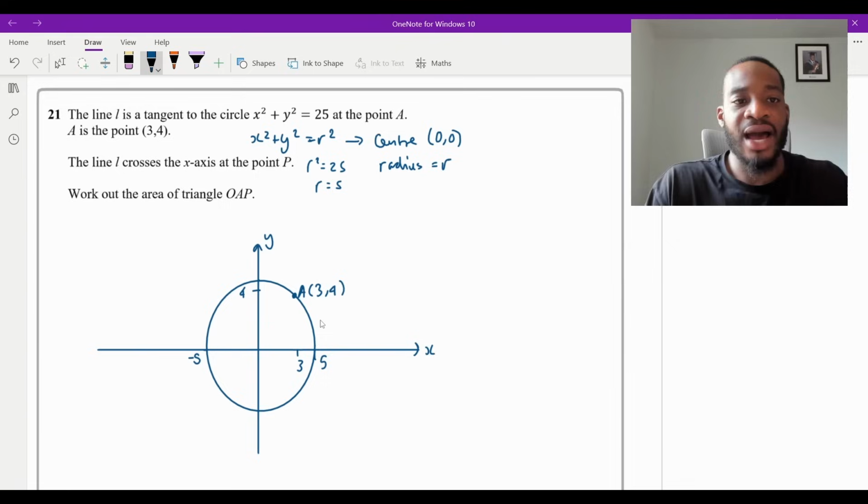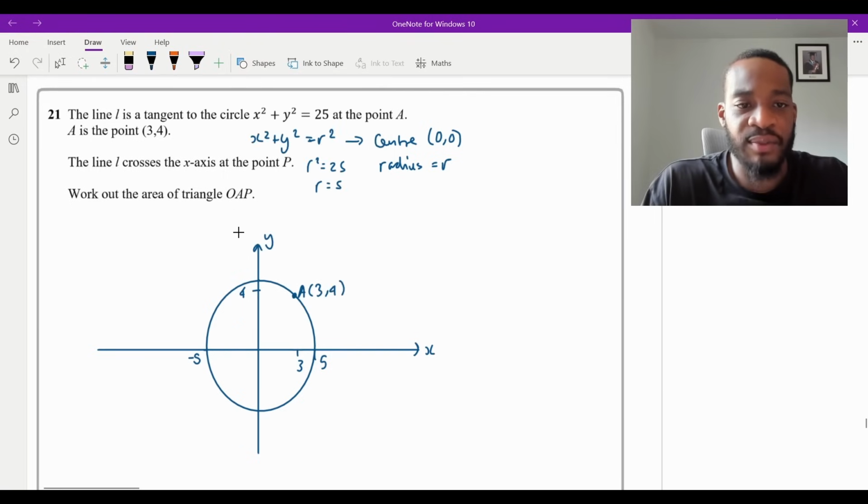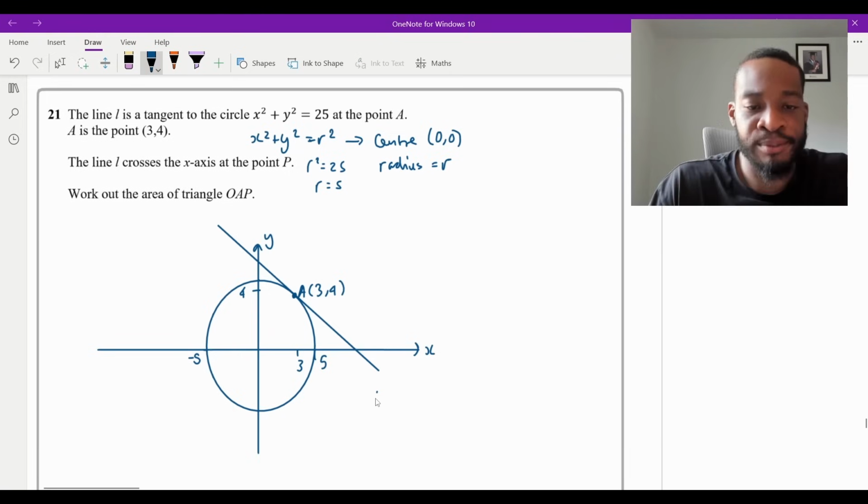Okay, now the line L is a tangent. If it's a tangent and it just skims the circle, then what way would the line be going? Surely it would have to be like this, essentially. Something like that. Yeah, that looks perfect, right? That's going to be my line L. I'm going to call this line L.